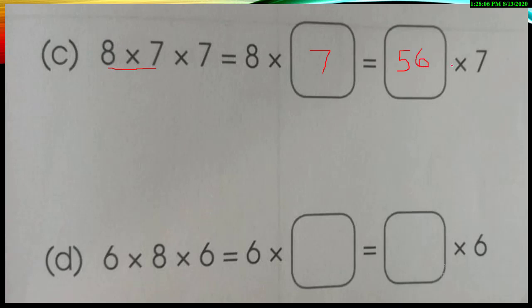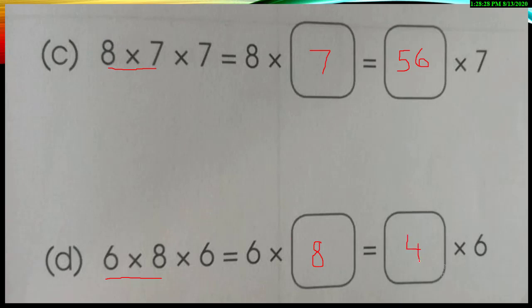And 56 multiplied by 7. There is no blank for the answer given, so we are not solving it anymore. We just stopped at this point. Let's do part D in the same way. You need to pair the first two numbers. So 6 eights are, yes, that's very easy. 6 eights are 48.